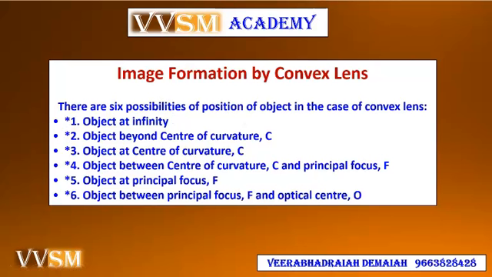There are 6 possibilities of position of object in case of convex lens. One is object at infinity, object beyond center of curvature, object at center of curvature, object between center of curvature C and principal focus F, object at the principal focus F, and the object between principal focus F and optical center.